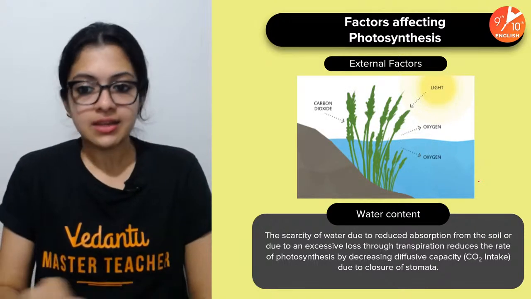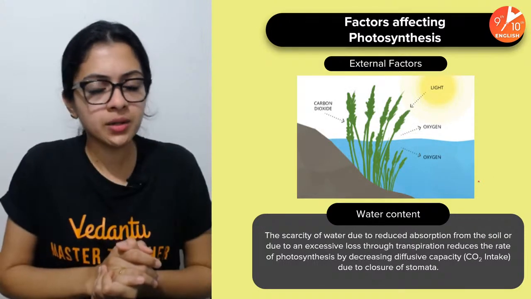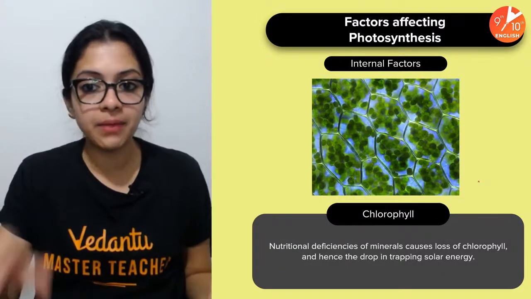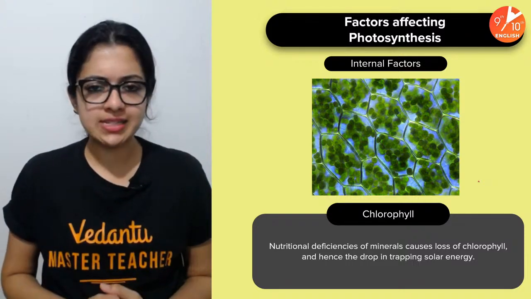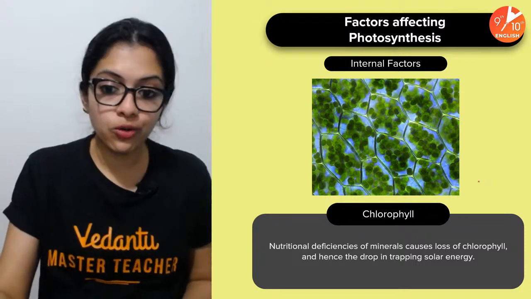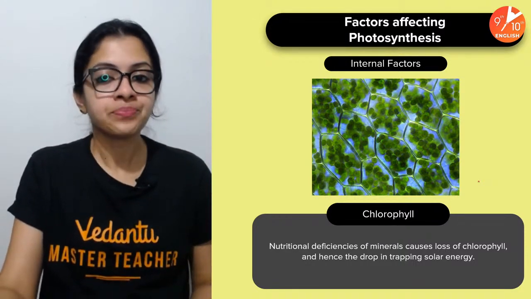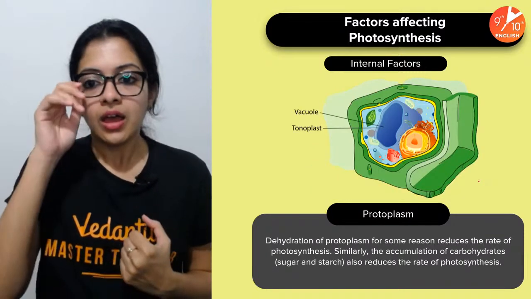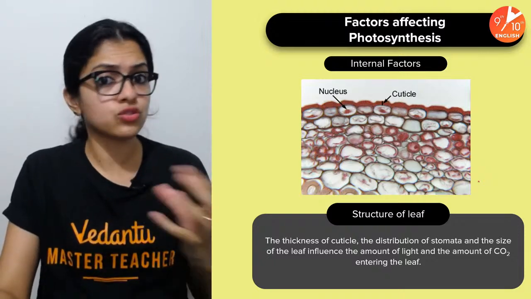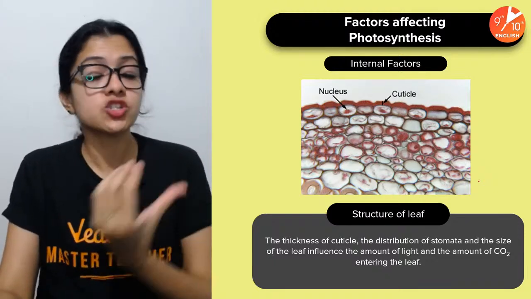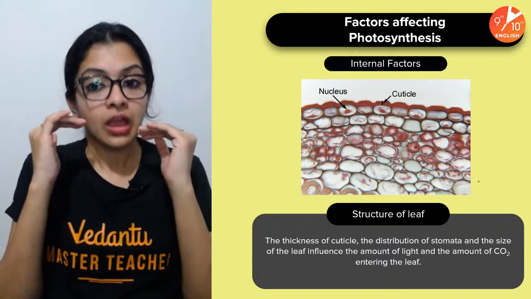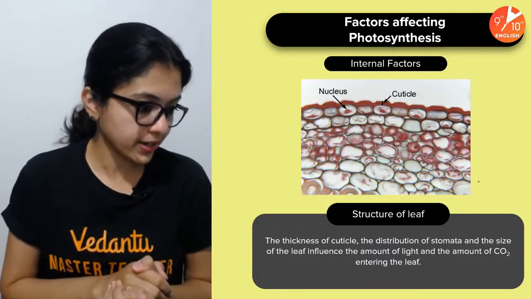Okay, right. Water content also. Scarcity of water would mean that the rate of photosynthesis goes low, because water is one of the major ingredients. Then nutritional deficiencies or any other internal dehydration or anything like that would also result in a drop of the ability to trap solar energy. Okay, so I think that's about it. Dehydration and everything else is given here. Structure of the leaf, in all these, the cuticle thickness, the distribution of stomata, size of the leaf, all of these are also features that influence the extent to which photosynthesis occurs.